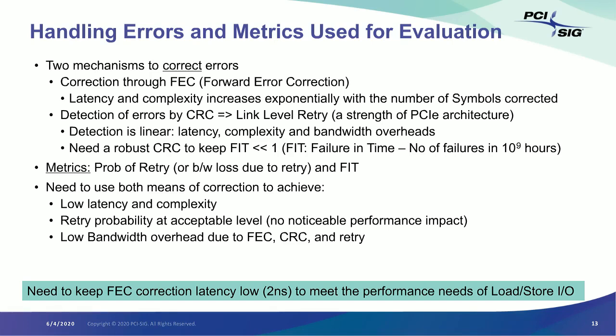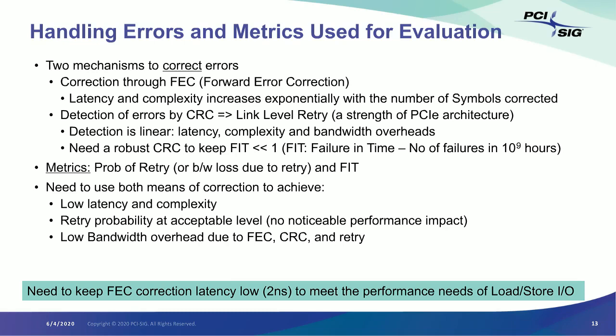And it's well known that the latency and complexity increases exponentially with the number of symbols that we correct. This is due to the number of permutations that you get, right? And that's a well-known thing. If k errors are there, you get n choose k permutations, and then within each symbol you get 2 to the power x, x being the number of bits in the symbol, to the power k, right? So it's an exponential set of things, and you need to be able to, from the syndrome, go and evaluate for each and every one of them. So it's an exponential problem.